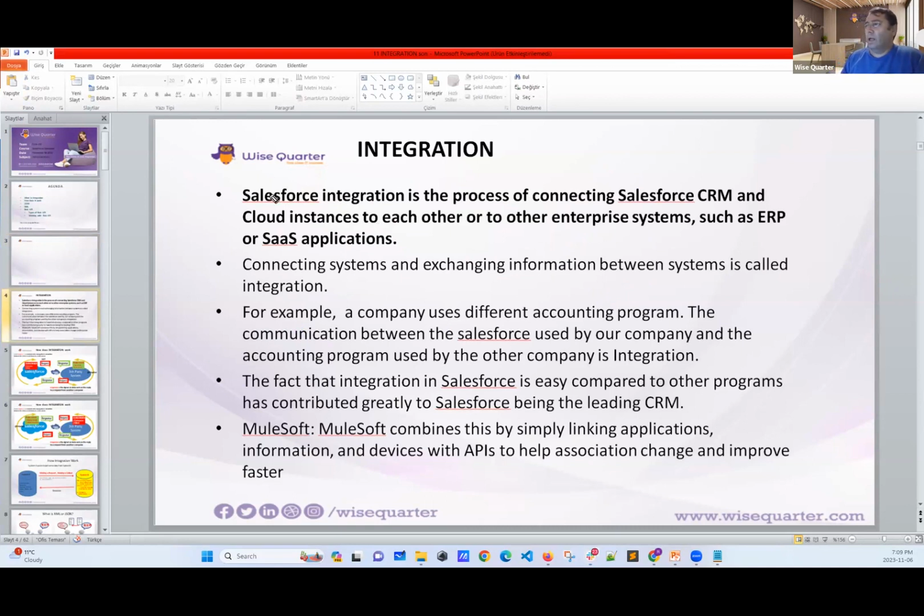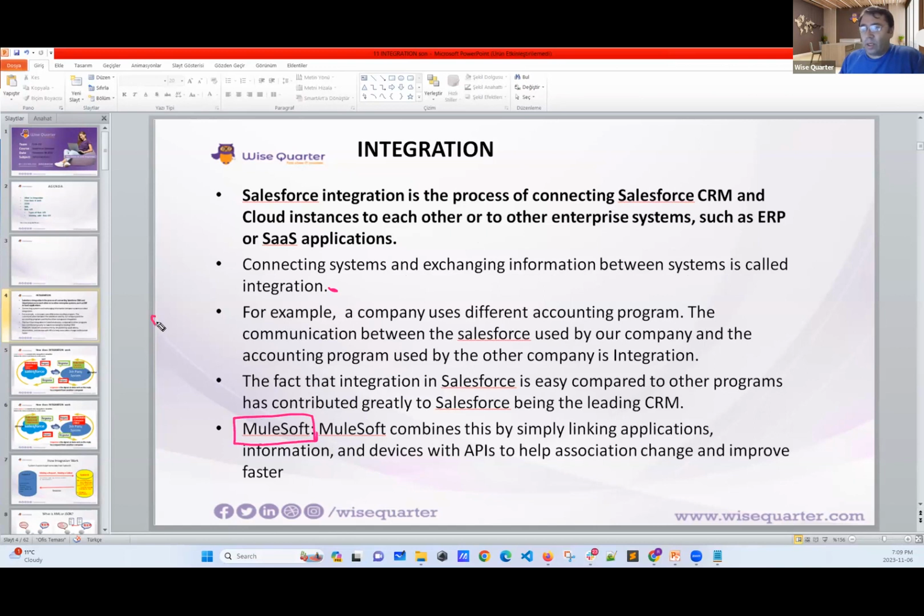Now let's read it. Salesforce integration is the process of connecting Salesforce with third-party systems. Connecting systems and exchanging information between systems is called integration, which I tried to explain. Now we have a special program which is called MuleSoft. It's an integration program, but we don't teach it.